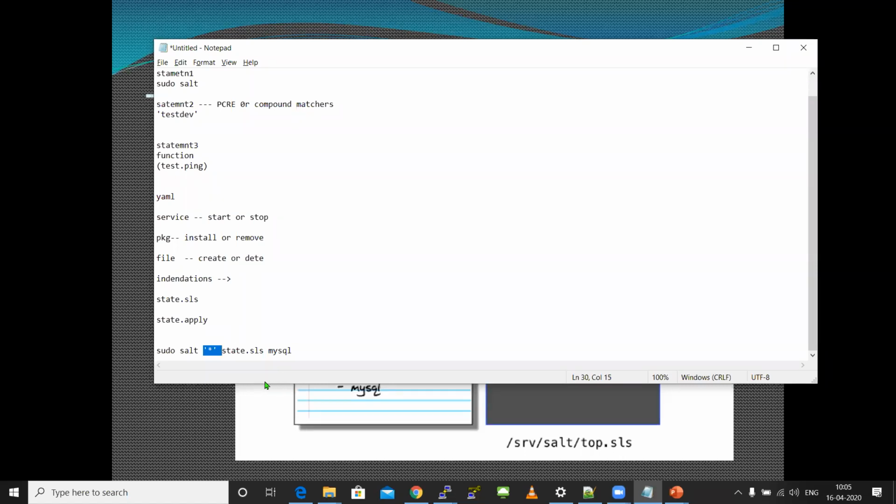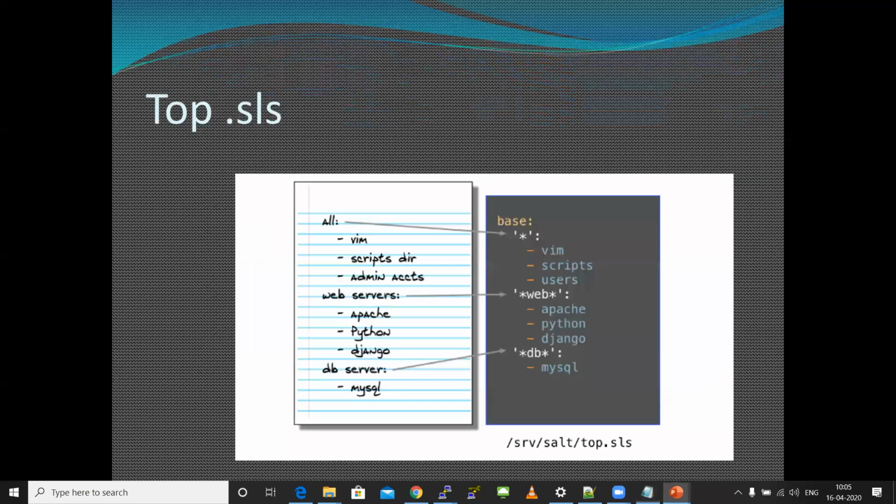And again, as per the company's runbook, MySQL is needed only in the database server. In the web server, we definitely do not need MySQL. To avoid these kinds of misconfigurations, Salt gives something called a top file. You can add your prerequisites over here, telling them in an SLS range. So if you mistakenly or unknowingly run a MySQL file on a web server also, it will not get executed,